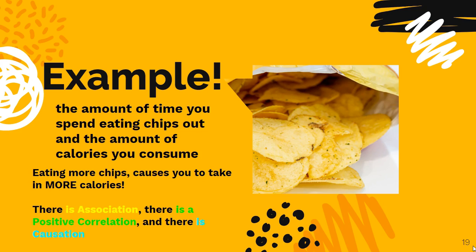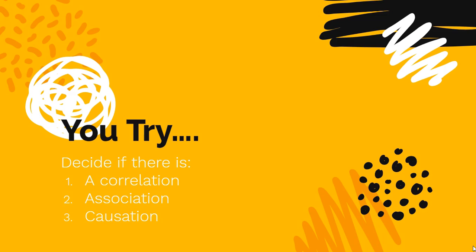There's a positive correlation because the more time you spend eating chips, the more calories you're going to put inside your body. And finally, there is causation because eating more chips causes you to have more calories inside your body. Okay? That is scientifically proven. In fact, it's true for all food. The more time you spend eating food, it puts more calories in your body. So that is causation.